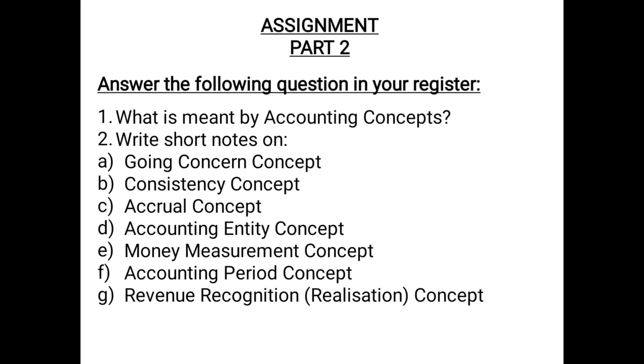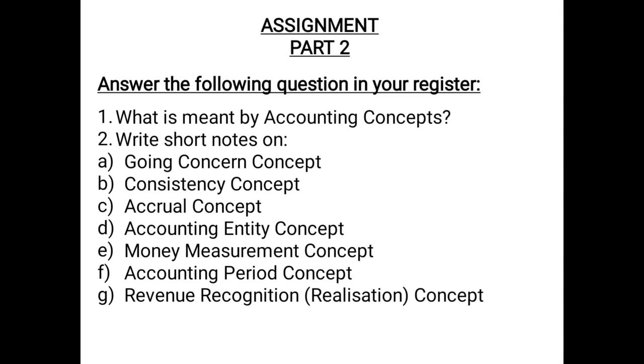Then you have to write short notes on going concern concept. Going concern concept basically states that a business is assumed to be continuing for an indefinite period of time, and therefore all the assets are recorded at their original cost and depreciation is charged and deducted.